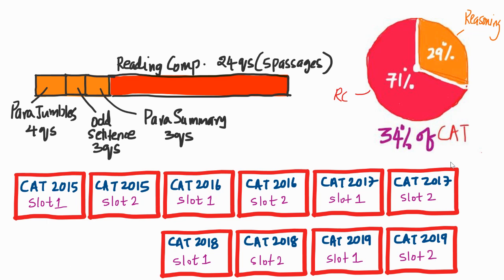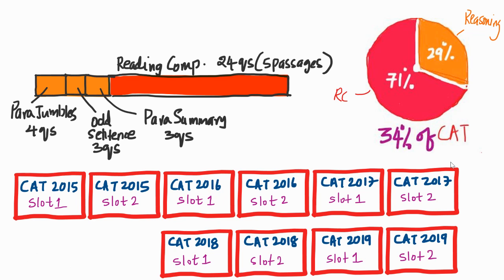Options are not given to you. You have to type in the answer. In an odd sentence question, 5 sentences are given to you, out of which one sentence does not belong to that paragraph. The rest 4 sentences are actually jumbled and given. So all these 5 sentences are not necessarily in some sort of an order. All you have to do is identify that one sentence which does not belong to the paragraph, that you have to type in the answer.